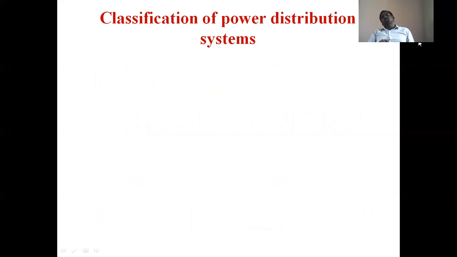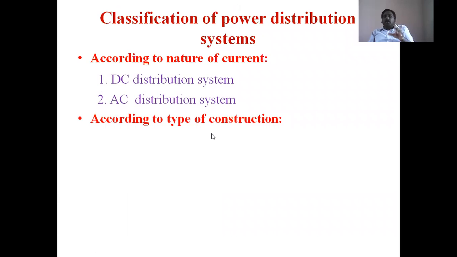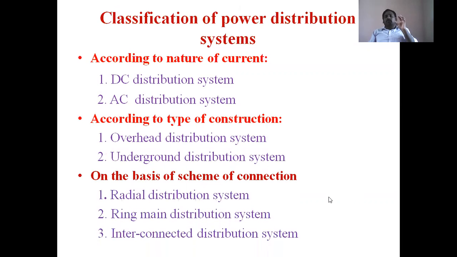Distribution systems are also classified, but based upon the nature of current, second, the type of construction, and third, the scheme of connections. Based upon these three factors, power distribution systems are classified.